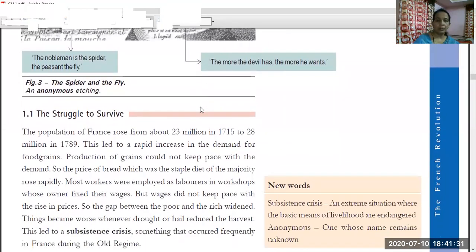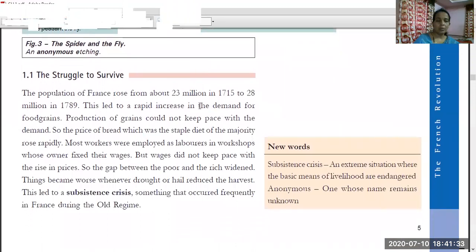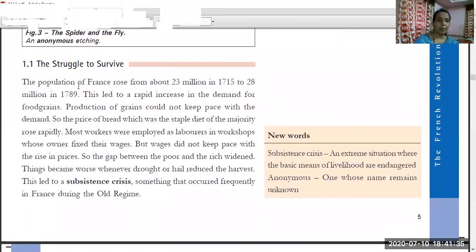We'll move further. The struggle to survive. What happened there? Why did people struggle to survive? We are going to see in this part. The population of France increased during 1715 to 1789. A large population increase happened in this period.